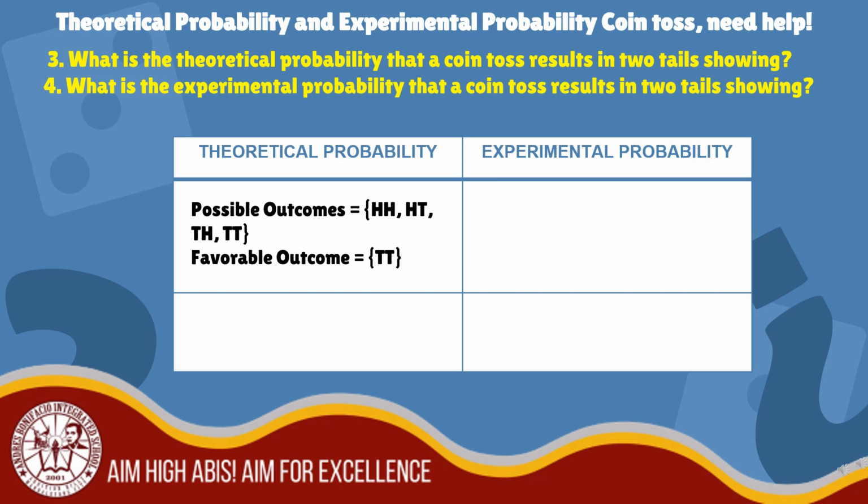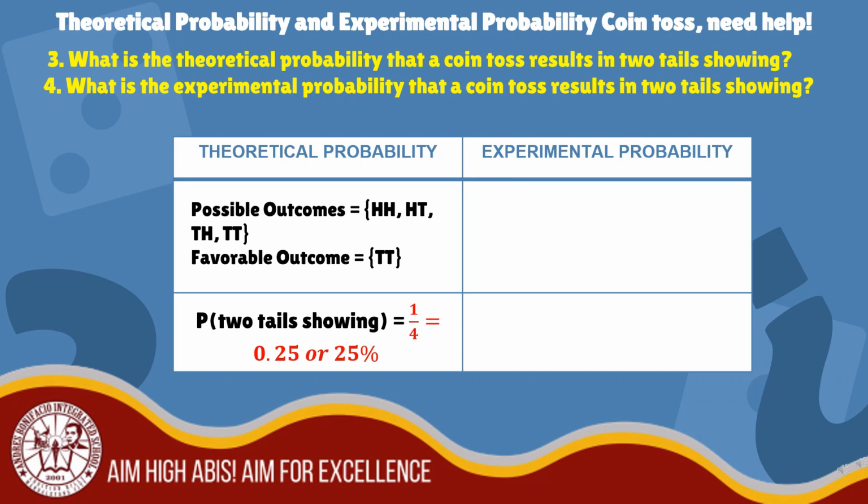What do you think is the theoretical probability of having 2 tails showing? Yes, that's correct. The probability of 2 tails showing is 1/4 or 0.25 or 25%.